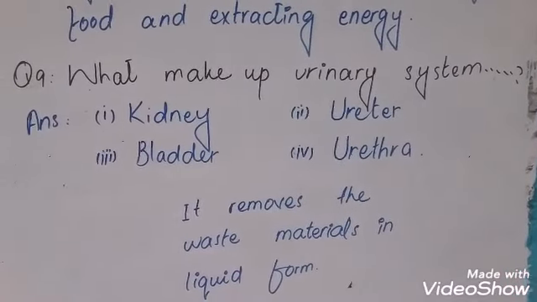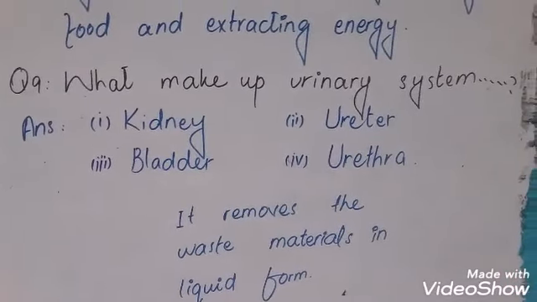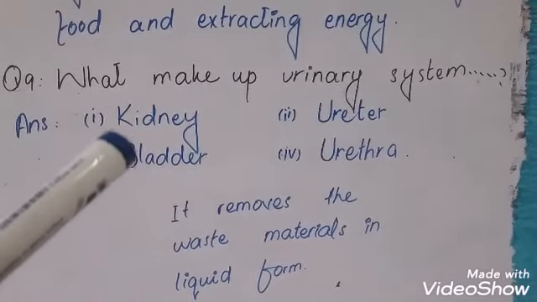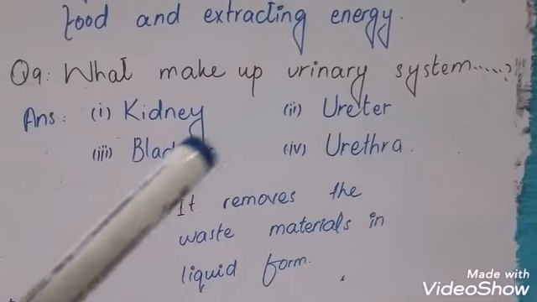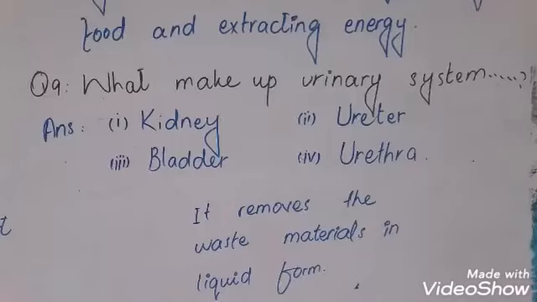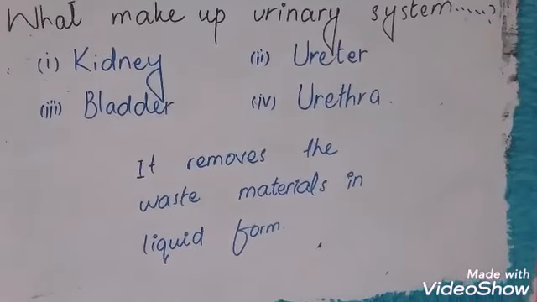Ninth and last question of this review exercise is, what makes up urinary system? Kidney, ureter, bladder, urethra. It makes the urinary system and it removes the waste material in the